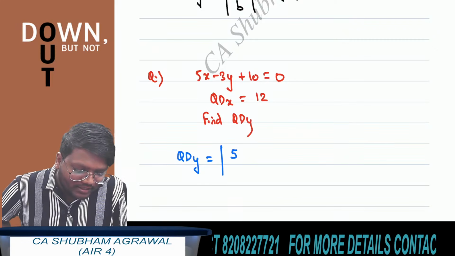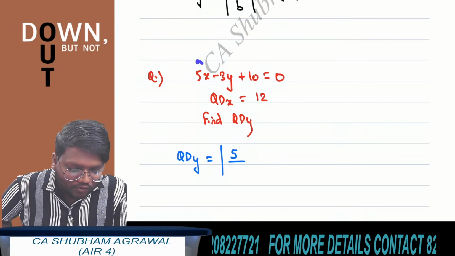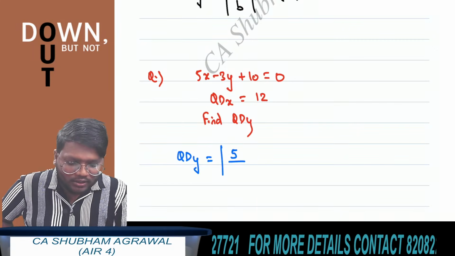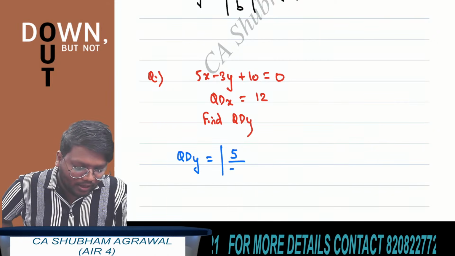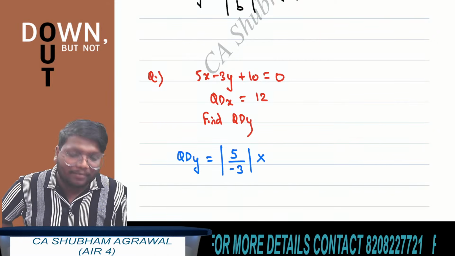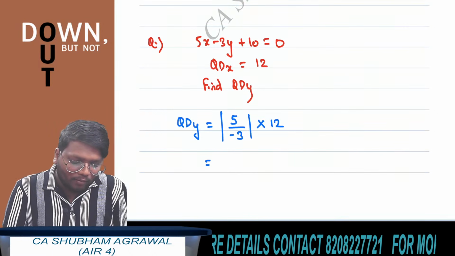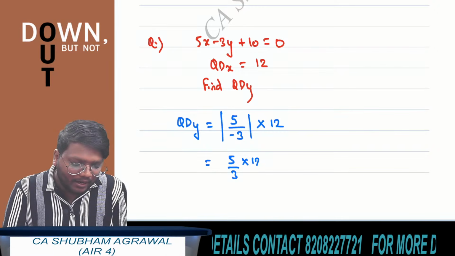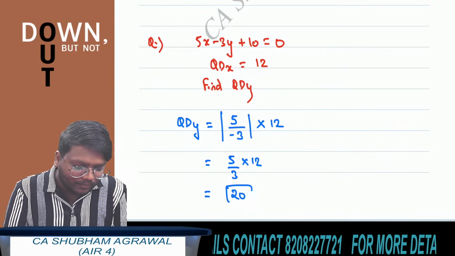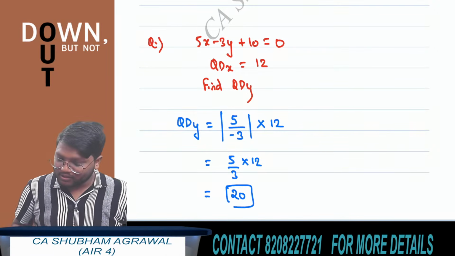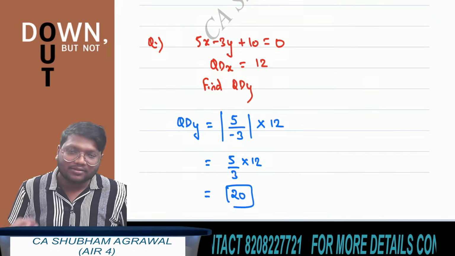What is coefficient of x here? 5. You can see here that coefficient of x is 5. What is coefficient of y? Minus 3. So absolute value of 5 upon minus 3 multiplied by quartile deviation of x. What is quartile deviation of x? 12. Now absolute value of 5 upon minus 3 is 5 upon 3 multiplied by 12. What is the final answer? 20. I hope all of you have understood this. Yes, very good. Those who have given the answer 20, their answer is correct.